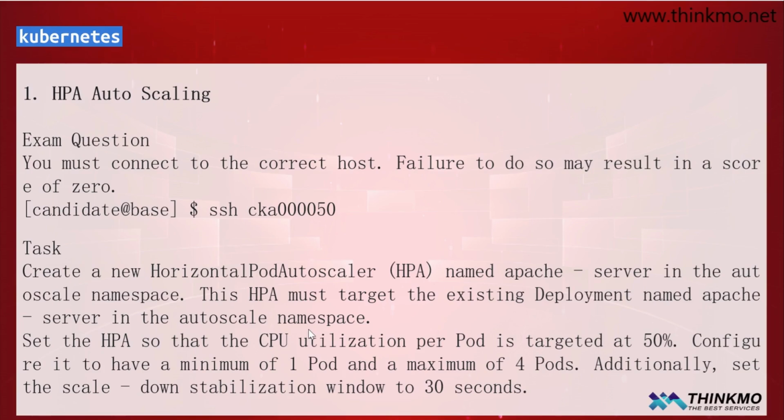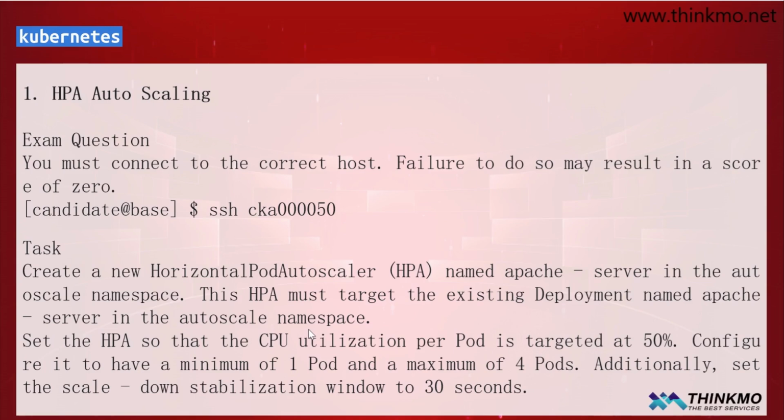Secondly, the number of pods required is from 1 to 4, which is the minimum of one and the maximum of 4. Additionally, when scaling down, there is a stabilization window of 30 seconds. This is actually the standard for scaling up or down. Under what circumstances do we scale up? When CPU usage reaches 50%. For scaling down, if the CPU usage falls below this threshold, you have to wait 30 seconds before scaling down.